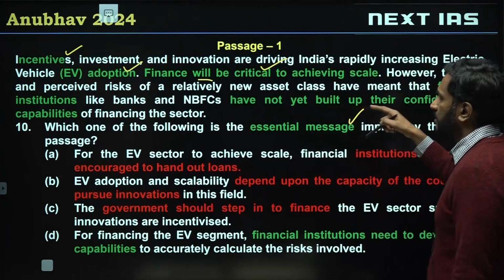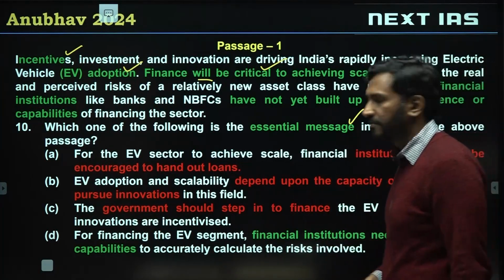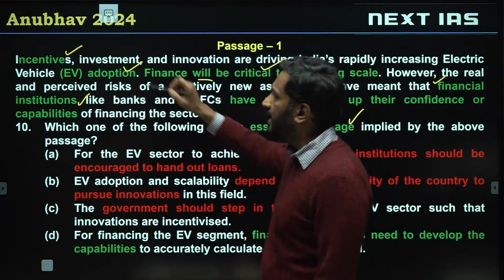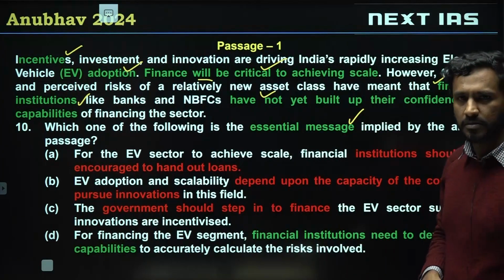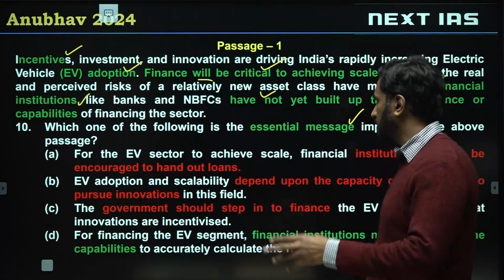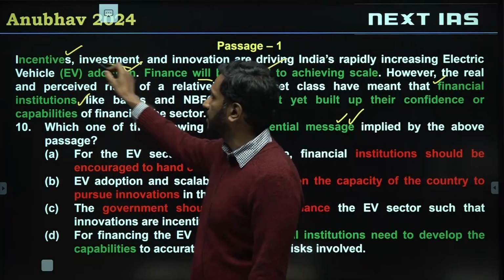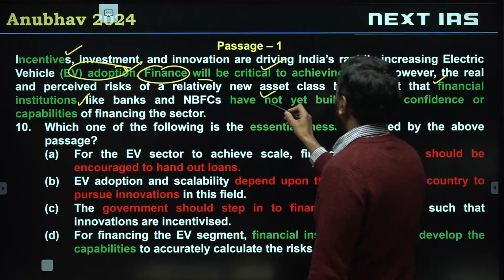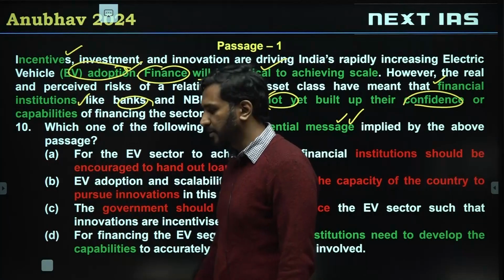However, there are real perceived risks of a new asset class. So people are afraid of this new asset class, which is electric vehicles. So that has meant that for financial institutions, this is a new asset class, electric vehicles. They have not yet built up their confidence or capabilities. So these institutions are not yet confident in giving loans to electric vehicles. So what is the essential message? Now what has the author said in the passage is necessary for EV adoption? Finance is required. What is the problem in getting finance? Not yet confident of giving finance. Banks are not yet confident of giving finance.